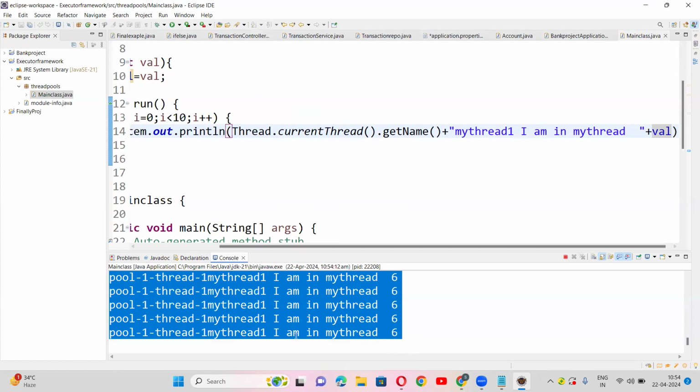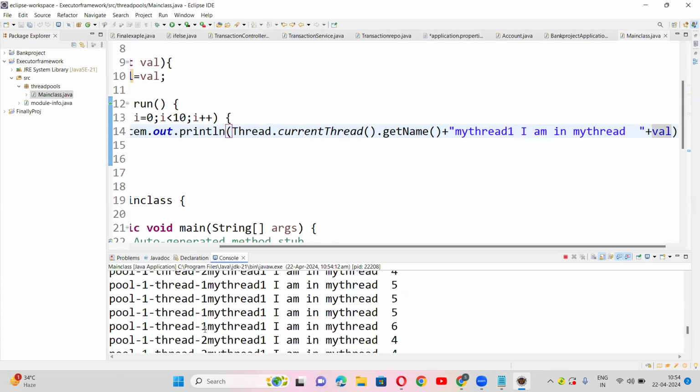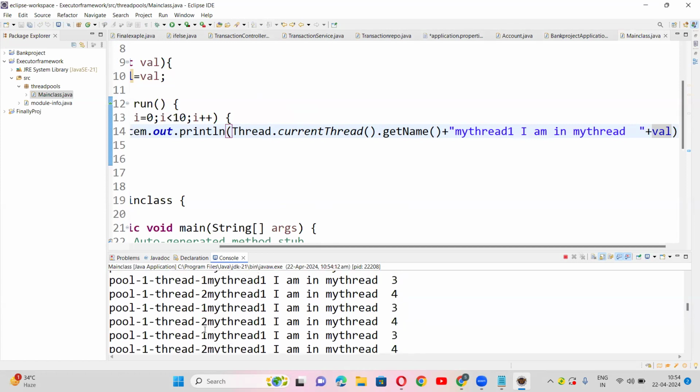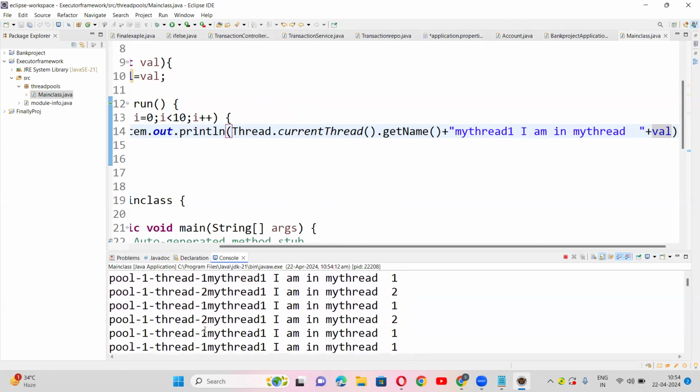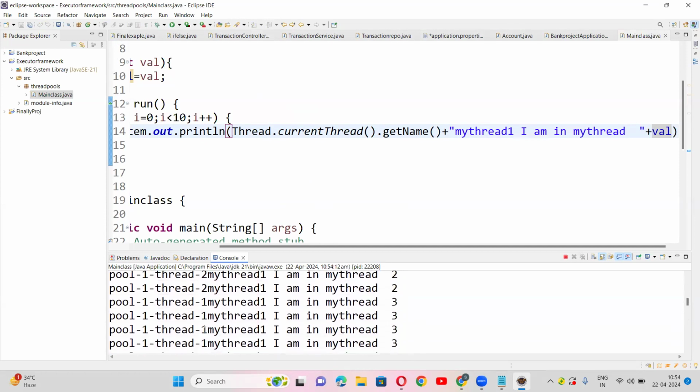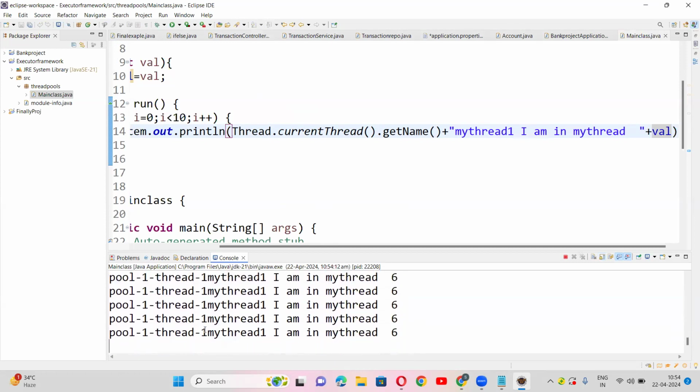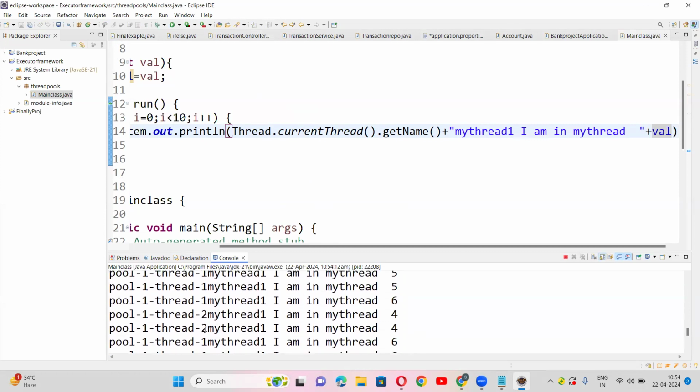Okay. But see here, the same thread 1, thread 2, thread 1, thread 2.